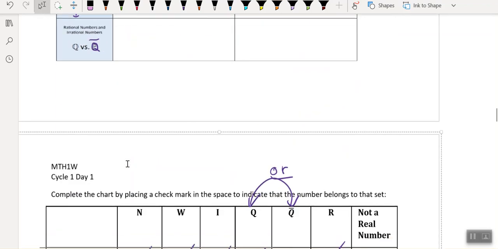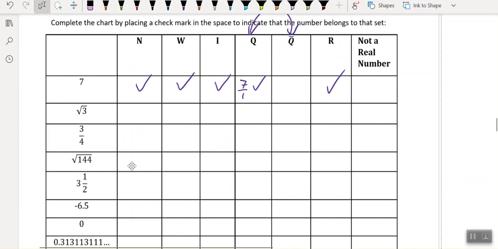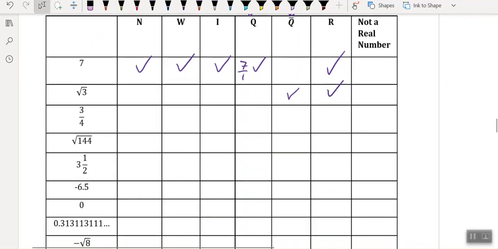So let's go scroll down here. So it's not whole, it's not a natural, not an integer, it's not a fraction, it's irrational, and it will be real as well. So all these, even if you're irrational, you still exist in the real world of numbers, because it's a real number.